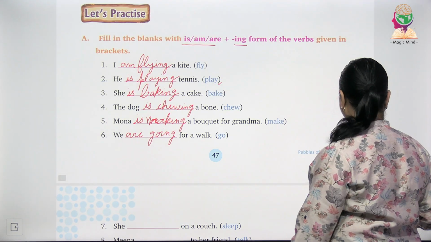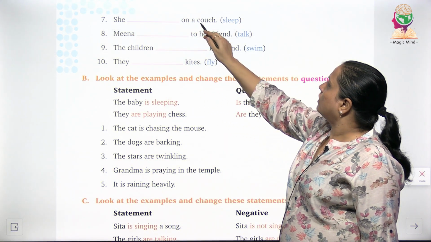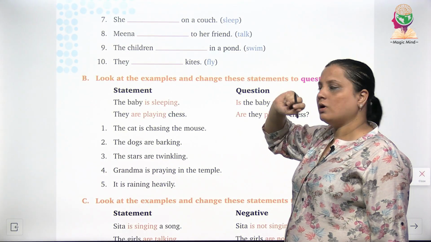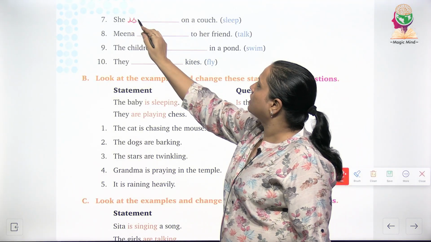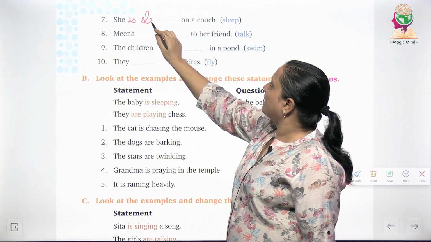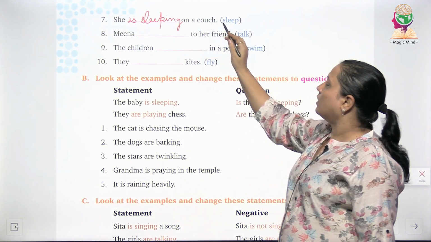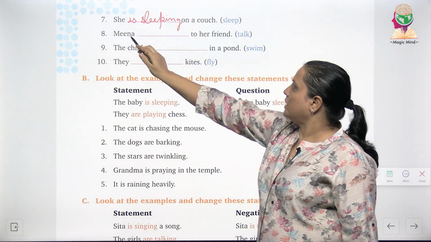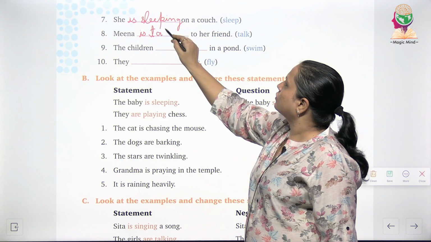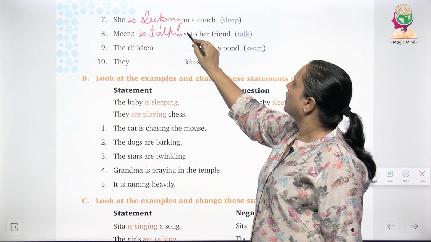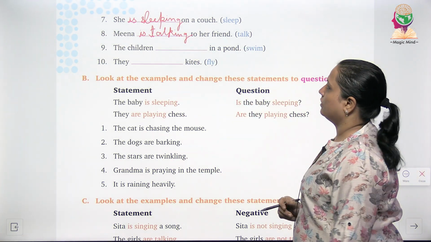next page. The seventh part on the next page says, she dashed on a couch. Sleep is the verb, and what is the helping verb that we will use here? She is. Sleep हमारा change हो जाएगा sleeping में. She is sleeping on a couch. Meena is talking to her friend.